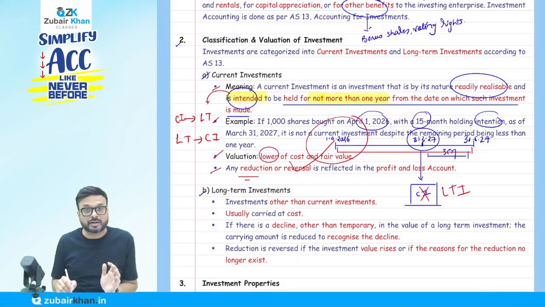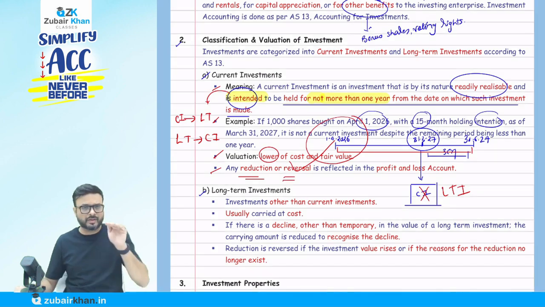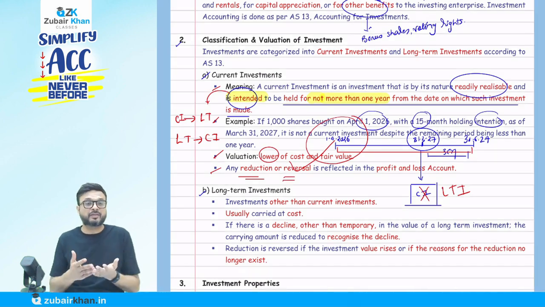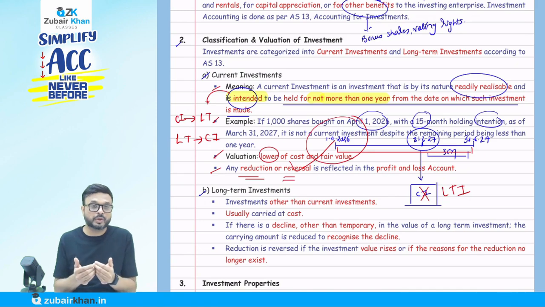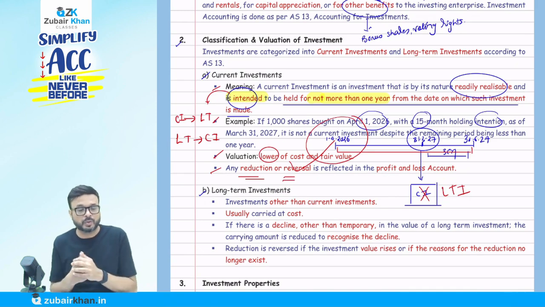Any reduction or reversal is reflected in the profit and loss. When any value goes down, or any reversal we are doing, it will go to the P&L. Suppose the cost is 10,000 and the fair value is, let's say, 8,000. So I'm going to reduce it by 2,000. I'm going to pass the entry: P&L account debit, investment account credit.